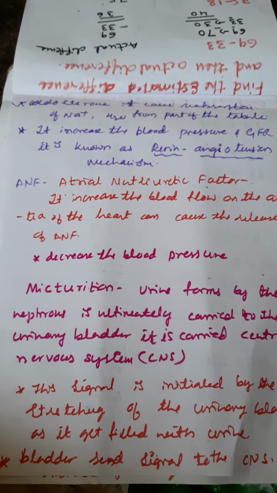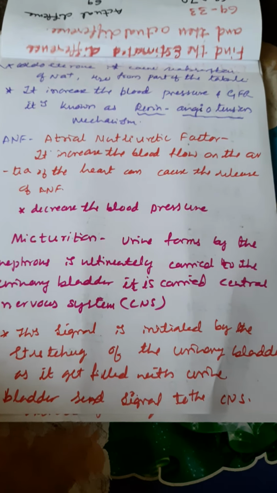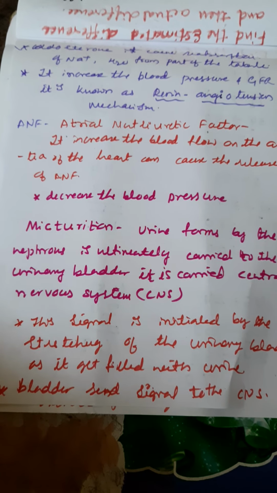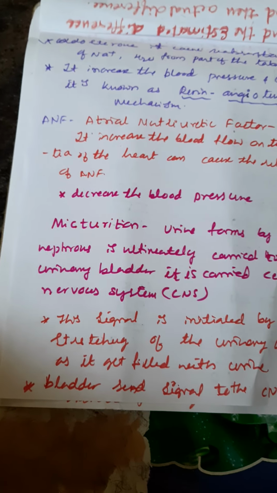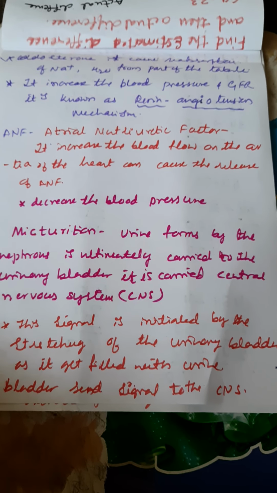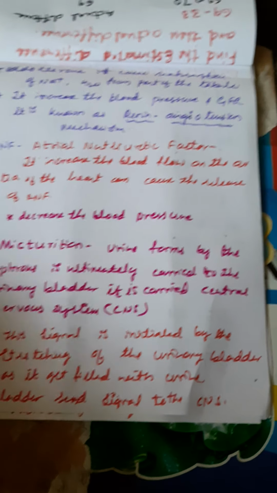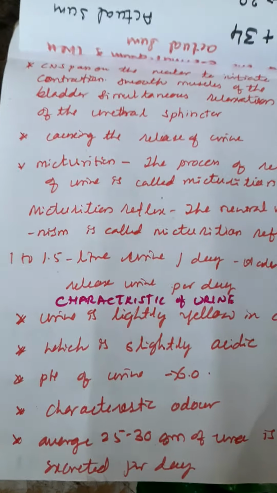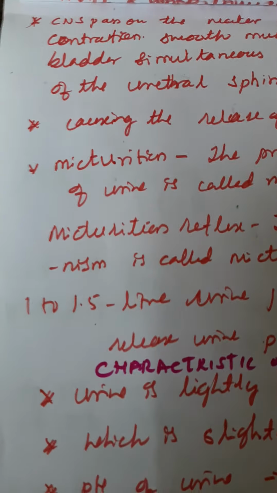The signal to the CNS is initiated by the stretching of the urinary bladder as it gets filled with urine. How the mechanism takes place is explained here. When the urinary bladder is filled with urine, it sends a signal to the central nervous system.